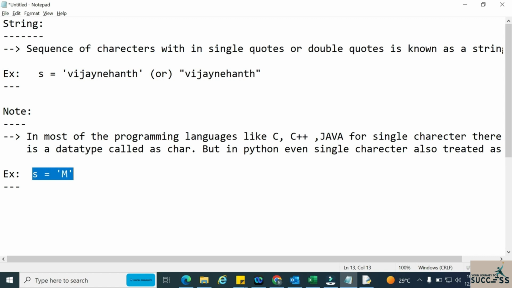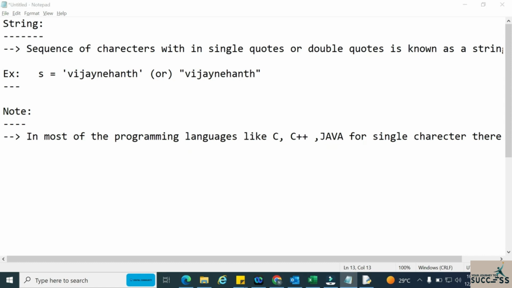But in Python you should understand that we don't have that kind of concept here. Even if it is a single length character, Python will consider that as a string only. We don't have the char data type in Python. Please make a note of that.